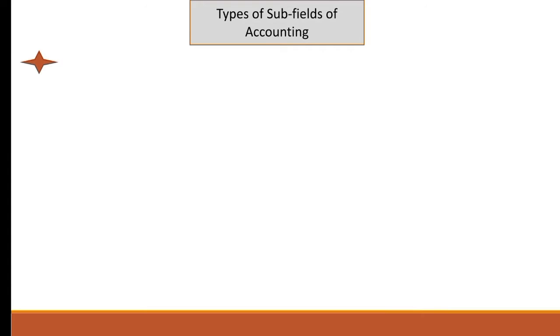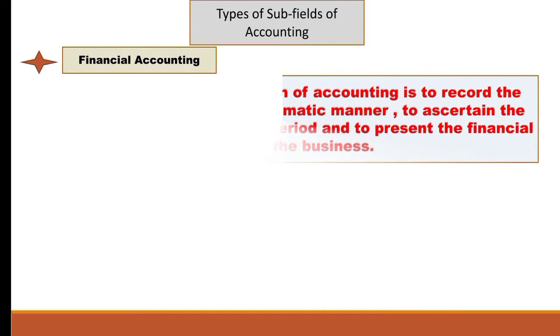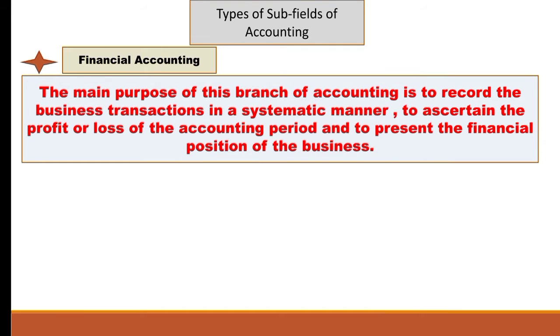First is financial accounting. Here the main purpose of this branch of accounting is to record the business transactions in a systematic manner. And why are these transactions recorded in a systematic manner? So as to ascertain the profit or loss of the accounting period.